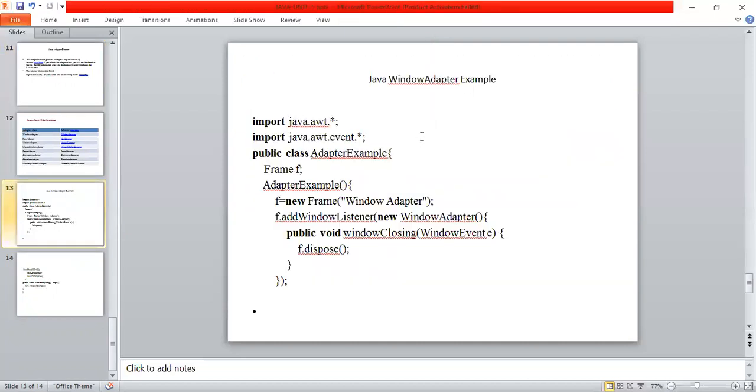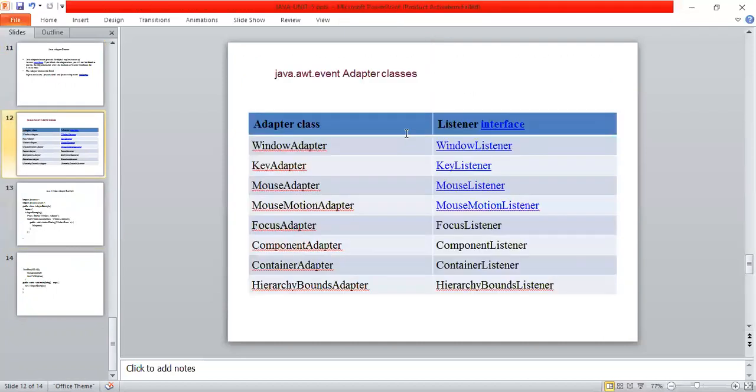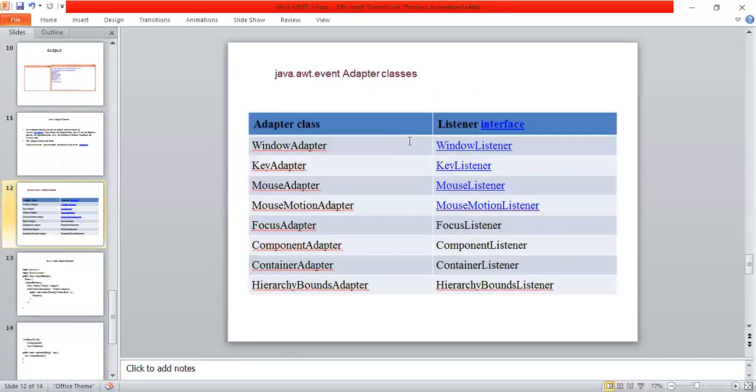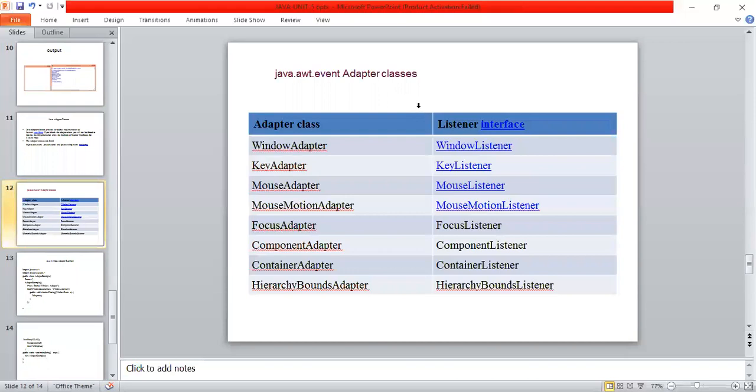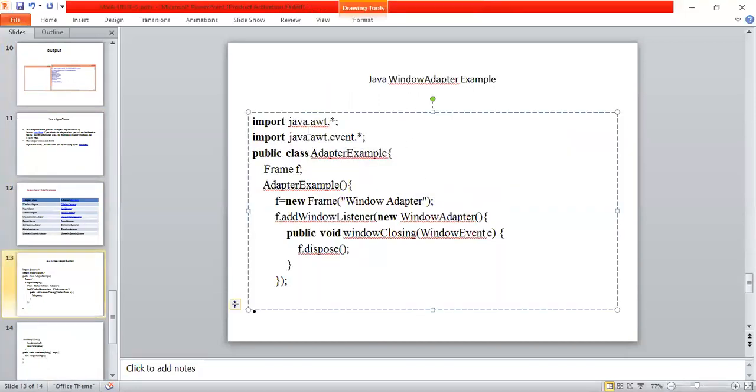See here, I implemented the same window listener interface by using this adapter class. Observe here. Import java.awt, import java.awt.event, public class AdapterExample. My class name is AdapterExample, Frame f.